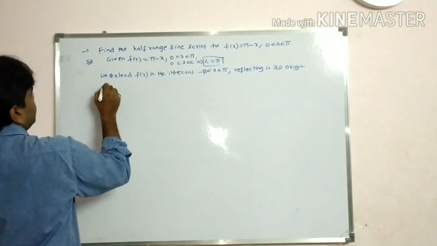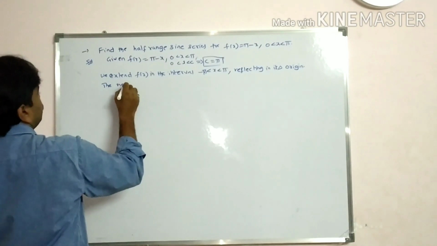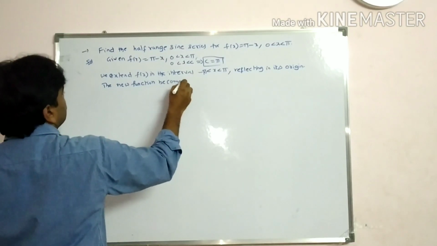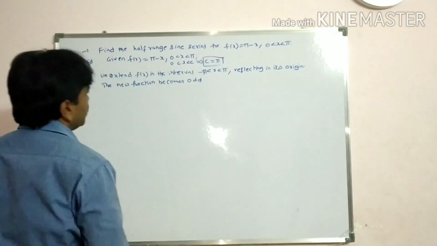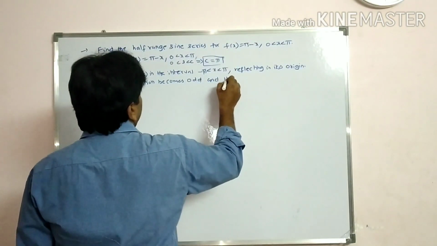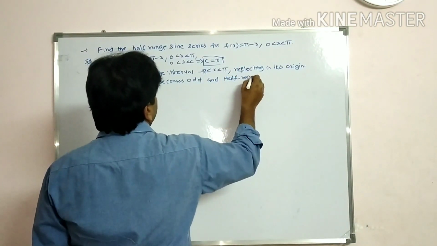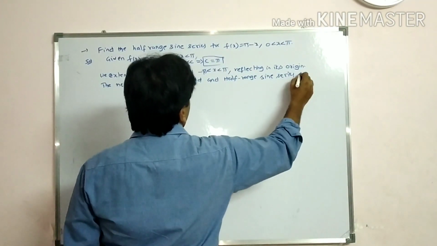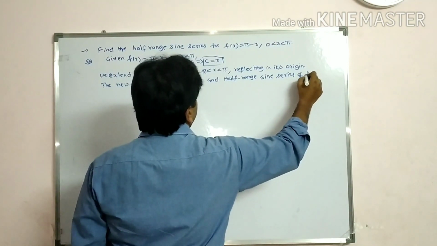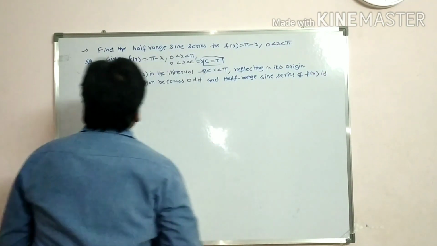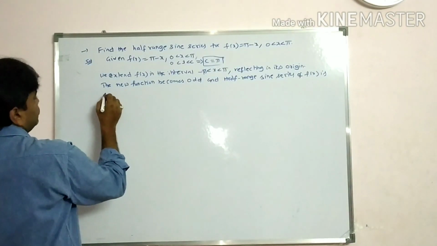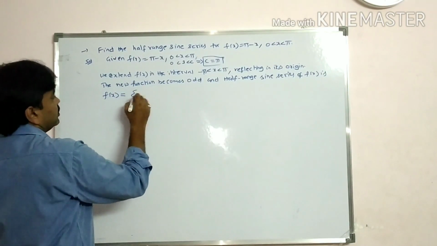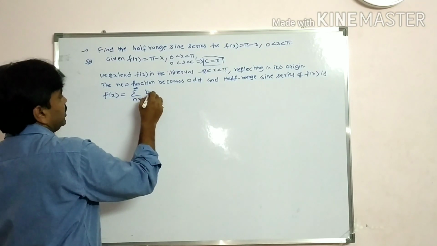Now the new function becomes odd, and the half range sine series of f of x is equal to sigma n is equal to 1 to infinity bn sin n pi x by c.